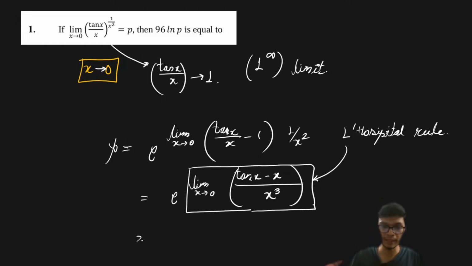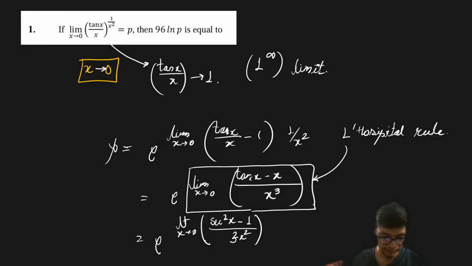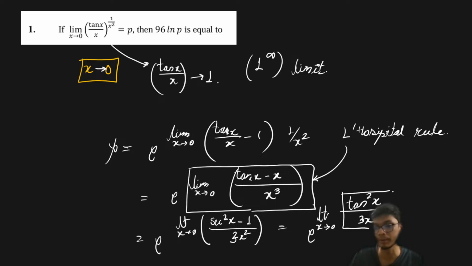If you use the L'Hopital rule, the answer is going to be e to the power limit x tending to 0. Differentiation of tan x is sec square x, so we get sec square x minus 1 divided by 3x square. Then we simplify this. Now sec square x minus 1 is equal to tan square x, so this is limit x tending towards 0 of tan square x divided by 3x square. Now tan x by x is going to 1, so this limit is e to the power 1 upon 3, which is the value of p.